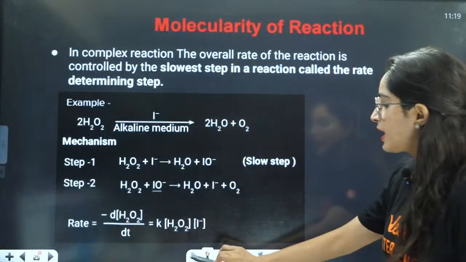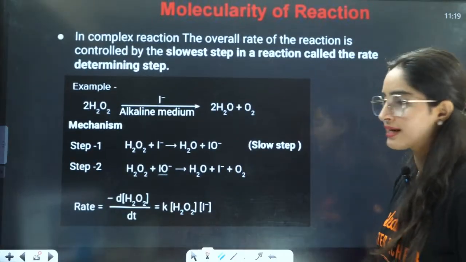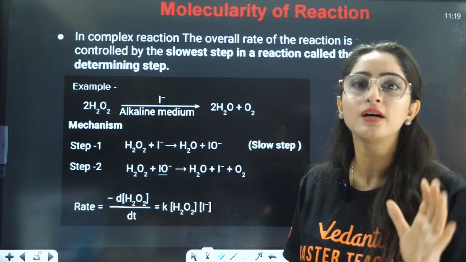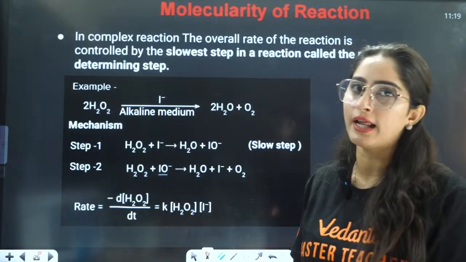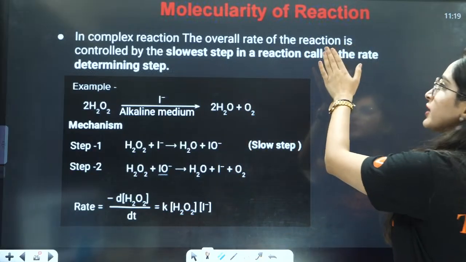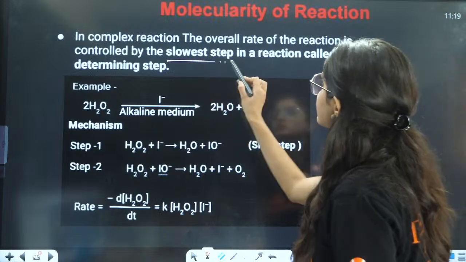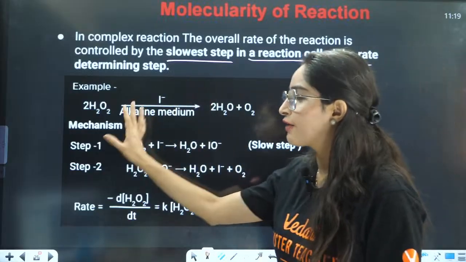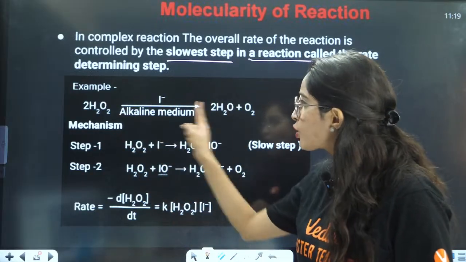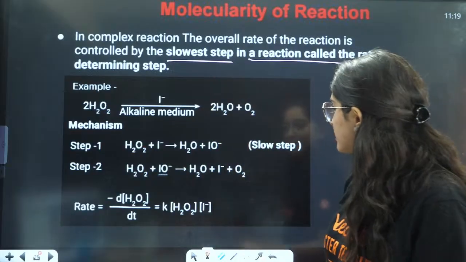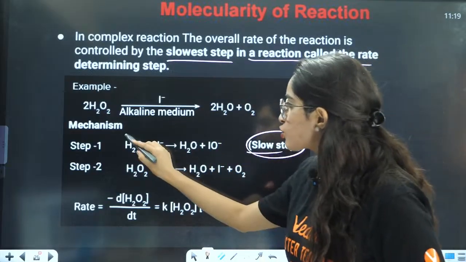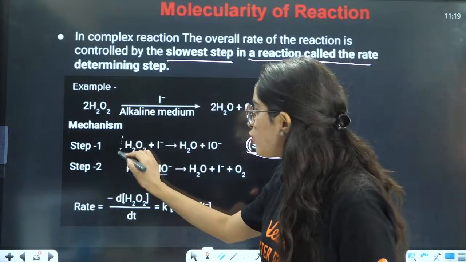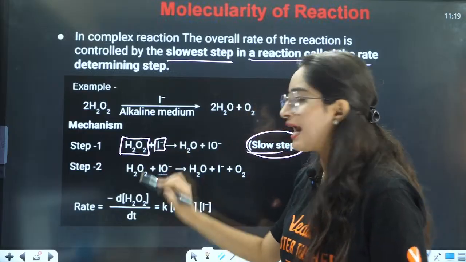Yes, very good. Now, in a complex reaction, you have different steps. The rate determining step will tell us how many reactants it has, and that will tell us the molecularity. The overall rate of the reaction is controlled by the slowest step in a reaction, that is called the rate determining step. For example, here you have one example: this is your overall reaction, but actually the slowest step is this one. In the slowest step, you have H2O2 and I negative.